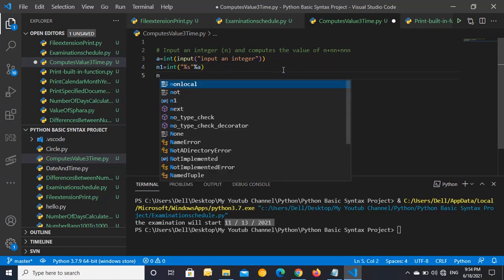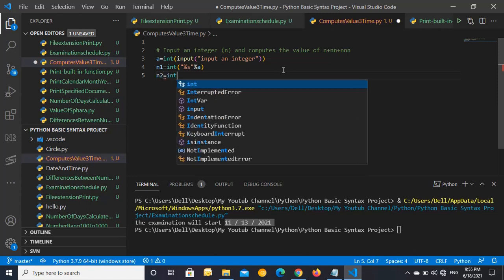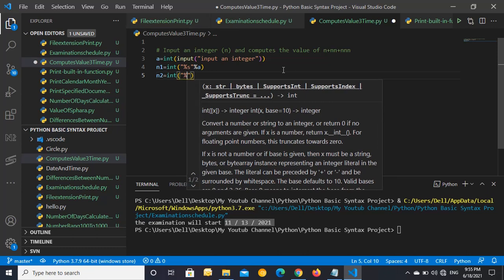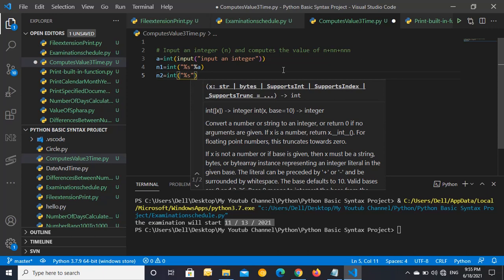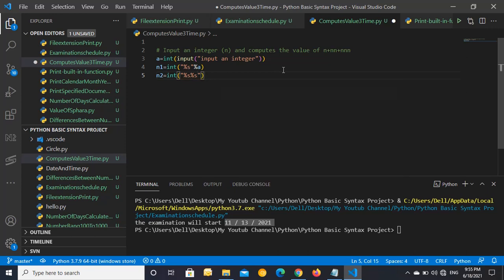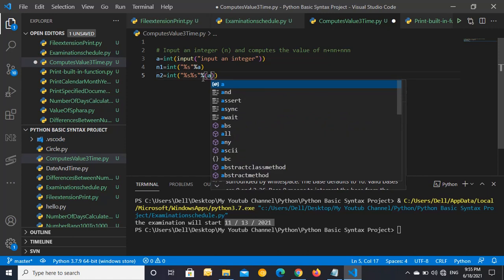So the second number n2 equals to int, modulus s twice, again s twice, and here mod, inside this one replaces a comma a.